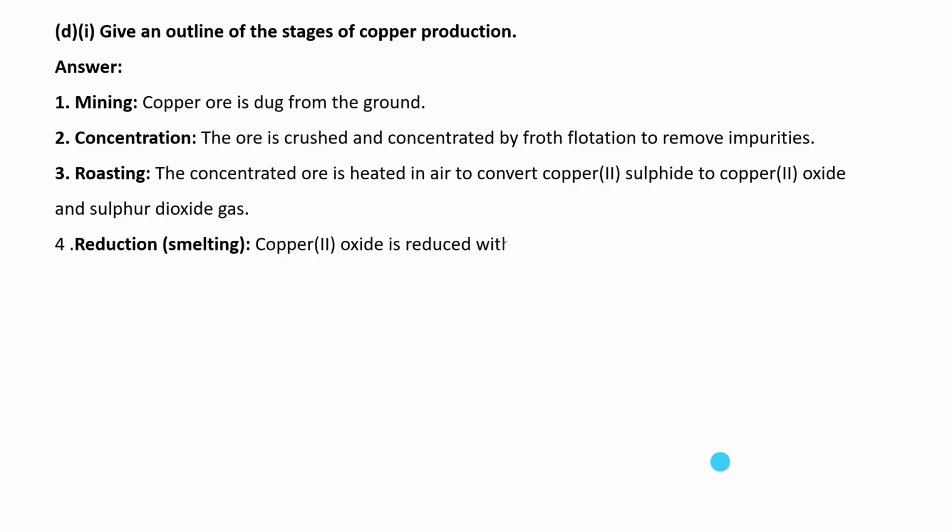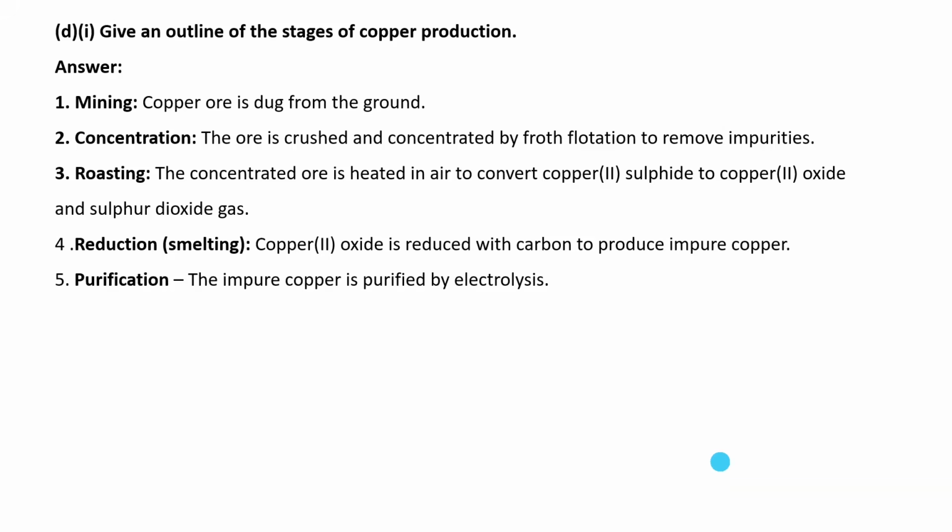Then 2, concentration. Here the ore is crushed and concentrated by flotation to remove impurities. Then 3, roasting. In this stage, the concentrated ore is heated in air to convert copper sulfide to copper oxide and sulfur dioxide gas. Then stage 4 is reduction or smelting. Copper oxide is reduced with carbon to produce impure copper.